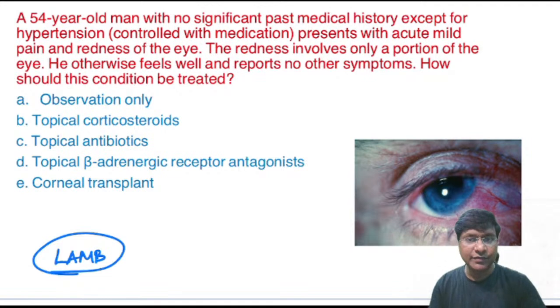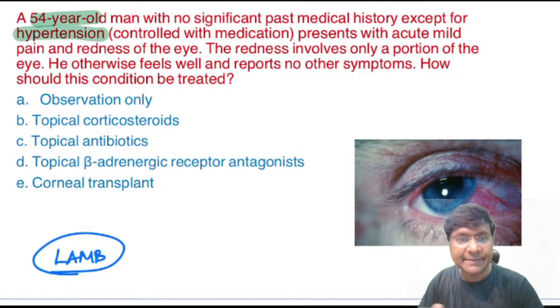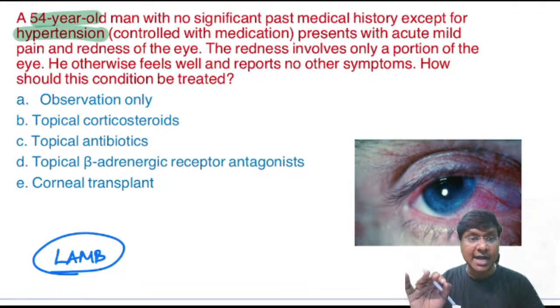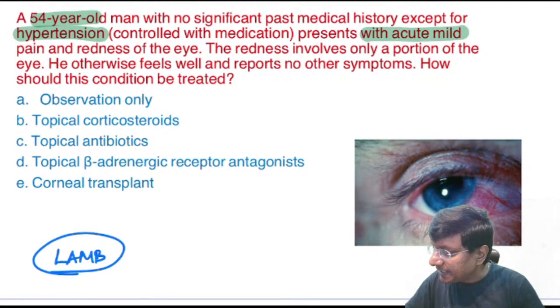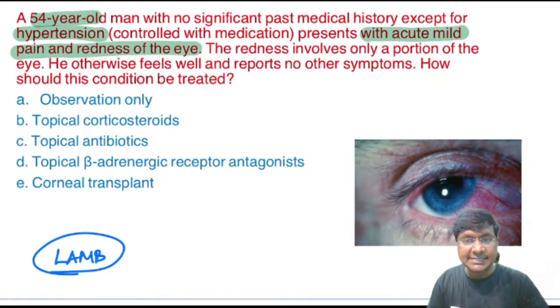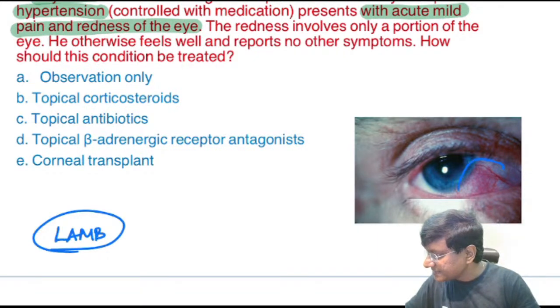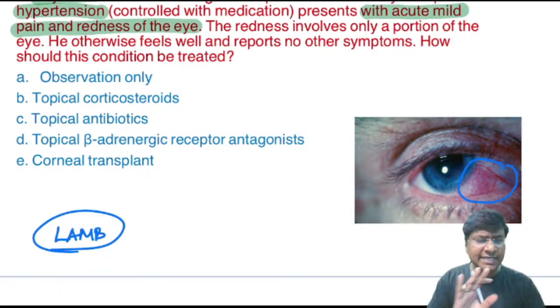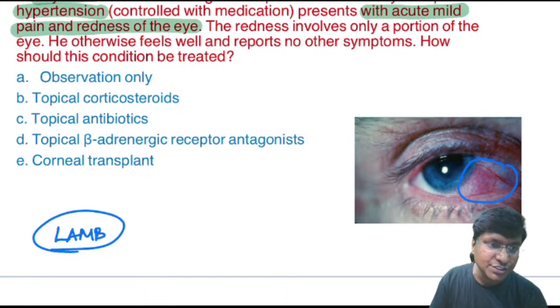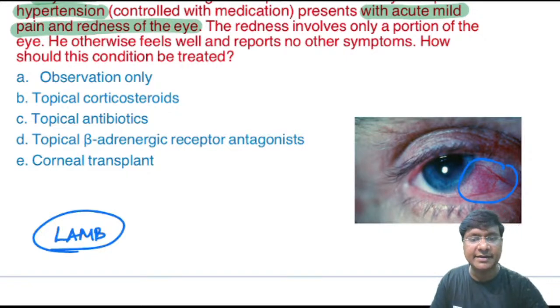A 54-year-old man with hypertension controlled with medication presents with acute mild pain and redness of the eye. The redness involves only a portion of the eye. You can see that here. He otherwise feels well and reports no other symptoms. How should this condition be treated? Observation only, topical steroids, topical antibiotics, topical beta adrenergic receptor antagonist, or corneal transplant.